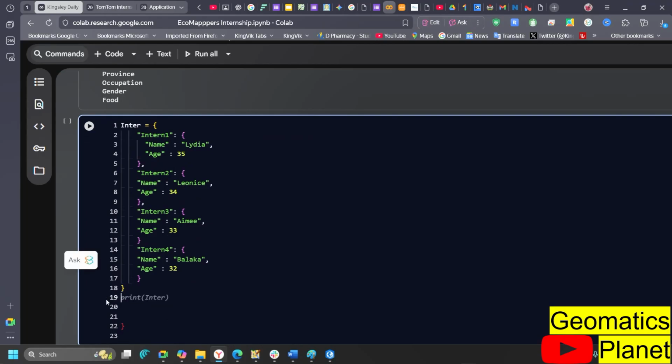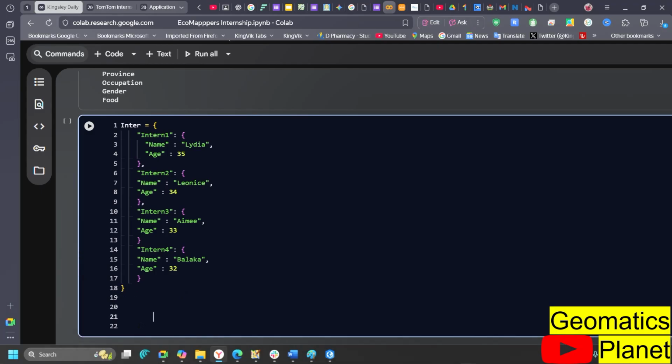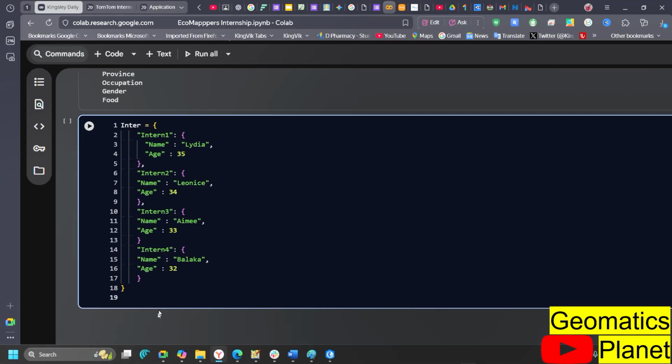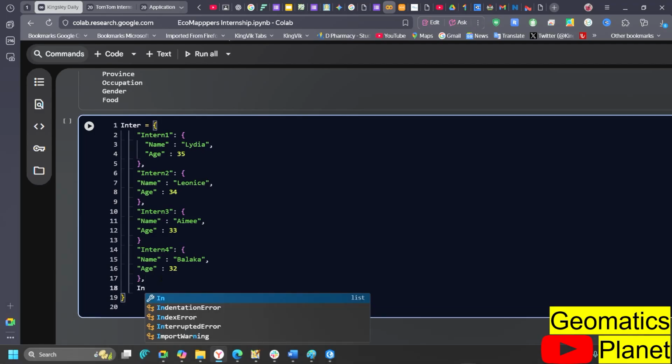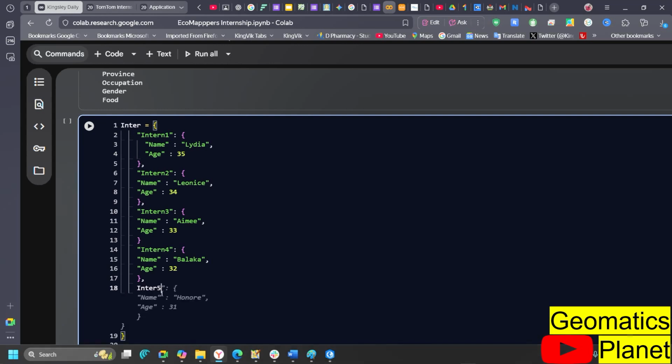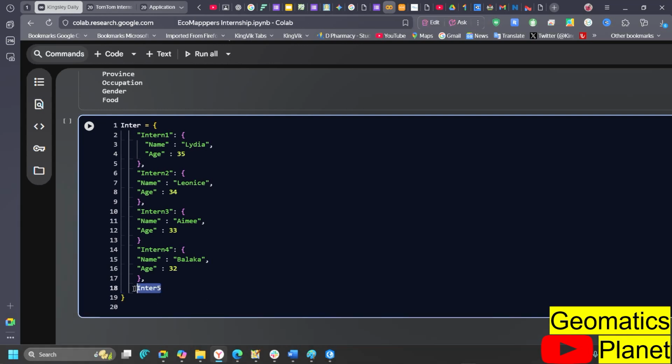Now one thing I want you to look at critically is this particular aspect. I am creating a dictionary inside a dictionary. We call it a nested dictionary. If you see, this is talking about age. Now, to do something again, I'm going to create intern 5. Then in intern 5 here, let me put it up here. I can decide to add more things to it, whichever way I want.